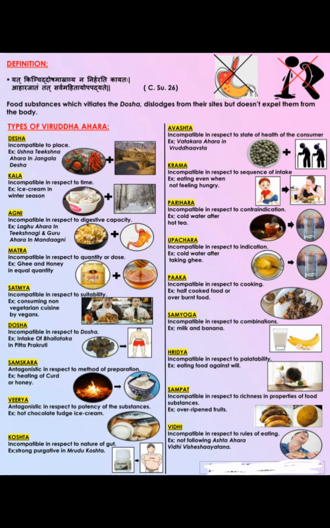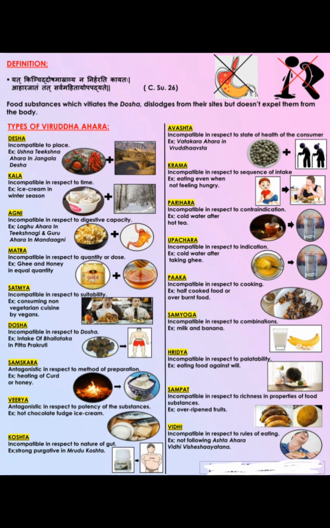Agni Viruddha here means irrespective of the digestive capacity, which means the patient is having Tikshna Agni and is eating Laghu Ahara. That will create dosha, no? Already he is having Tikshna Agni, and you are giving very Laghu Ahara, which will digest very easily, and at the same time because of the excessive Agni, it can lead to the Agni starting to digest the dhatus also, and it can lead to dhatukshaya.